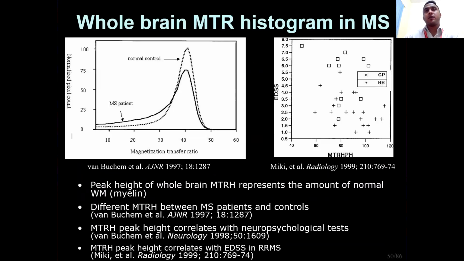Whole brain MTR histogram in multiple sclerosis. It's very, very important. Peak height of whole brain MTRH represents the amount of normal myelin. So you're seeing the normal myelin in the control. Then we have the MS patient, in which the line is continuous and not dotted. So you see how low it is. It's just starting at a higher level but ending way below the normal control. Different MTRH between MS patients and controls. Peak height correlates with neuropsychological tests and EDSS.